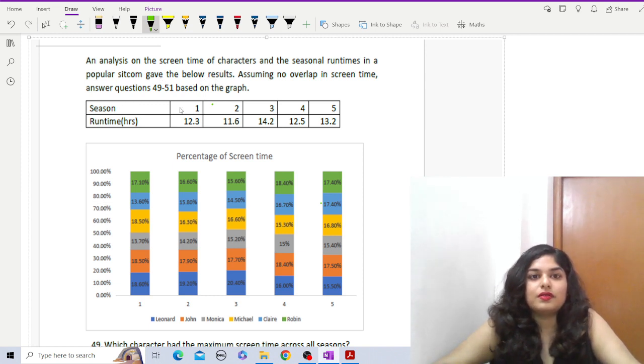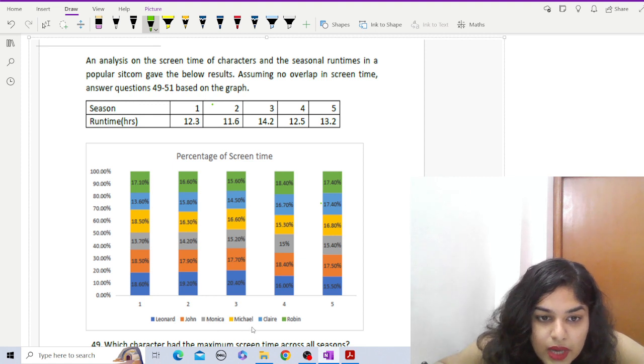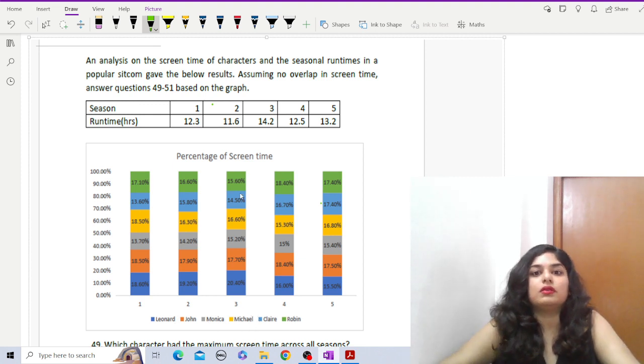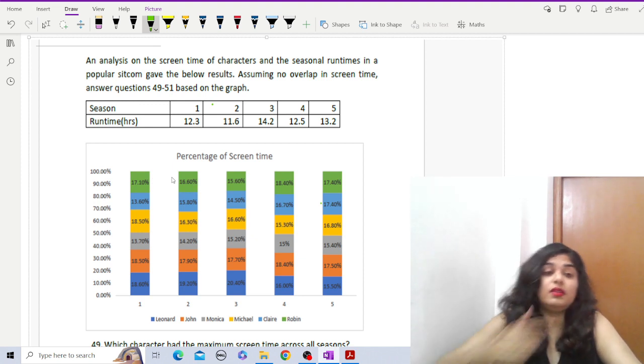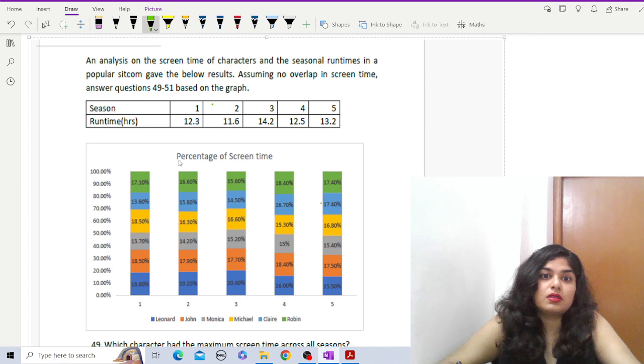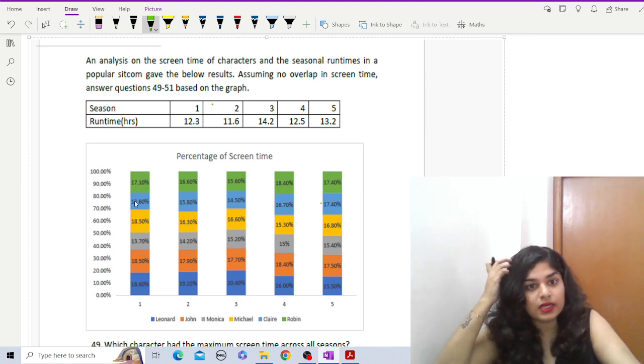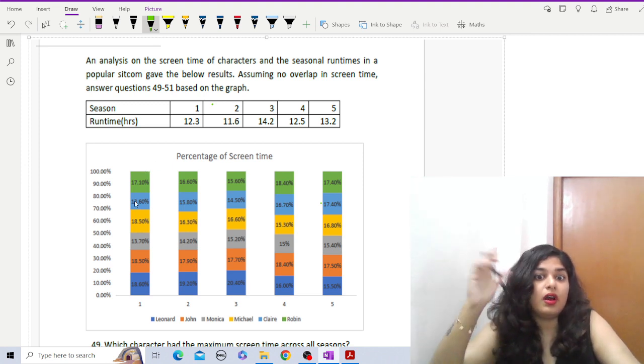We are given 5 seasons and the runtime hours, and the names of the characters, that is Leonard, John, Monica. Monica is gray. Michael, Claire, and Robin. So the screen time of the characters is given. We are measuring the screen time of each character in every season.